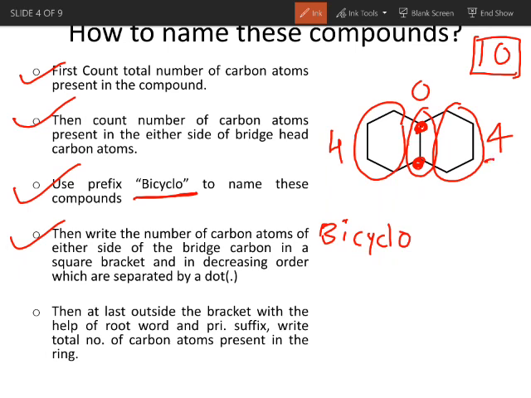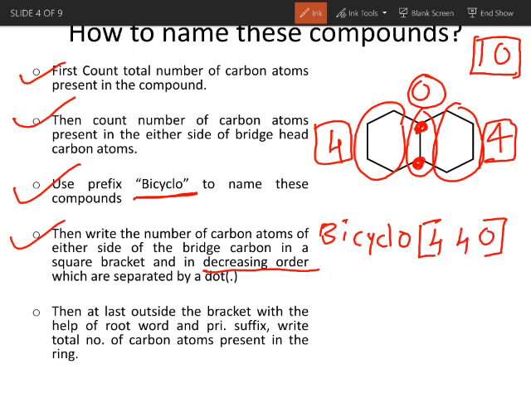Here we are having 4, 0 and 4 carbon chains on either side of the bridgehead carbon. These numbers should be written in square brackets. Remember, while writing these numbers, we should arrange them in decreasing order. Here the decreasing order is 4, 4, 0, where these numbers are separated by a dot.